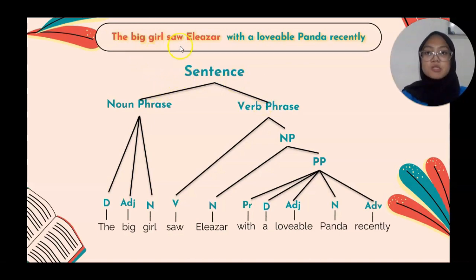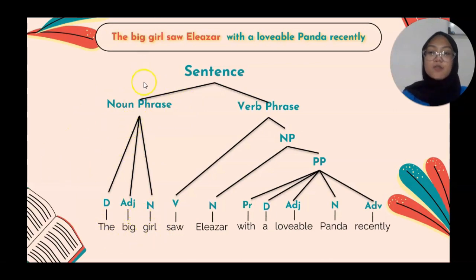The big girl saw Eleazar with a lovable panda recently. The noun phrase in this sentence consists of "the" as a determiner, "big" as an adjective, and "girl" as a noun. So "the big girl" becomes a noun phrase because this phrase has a noun in the last position.